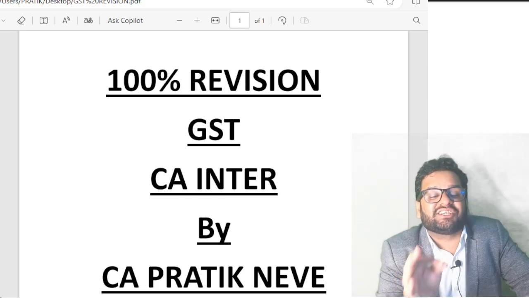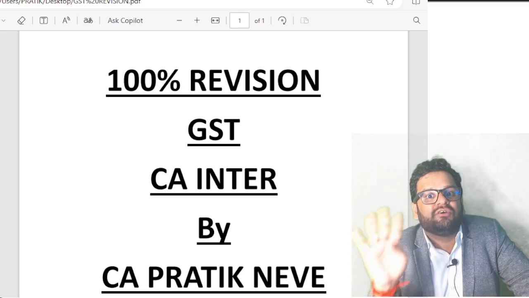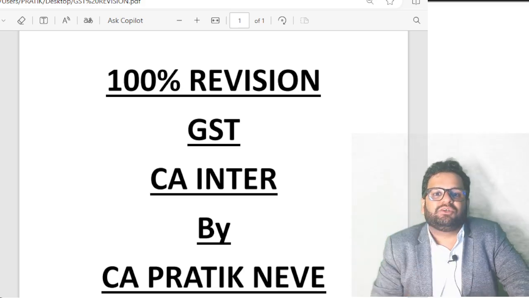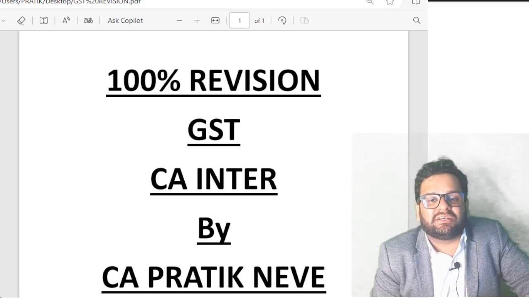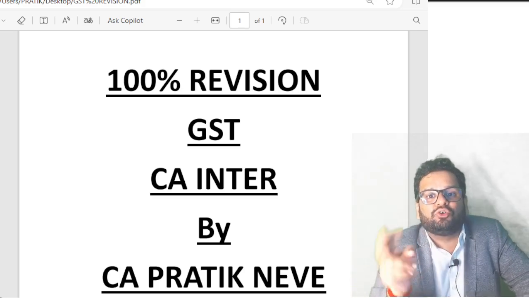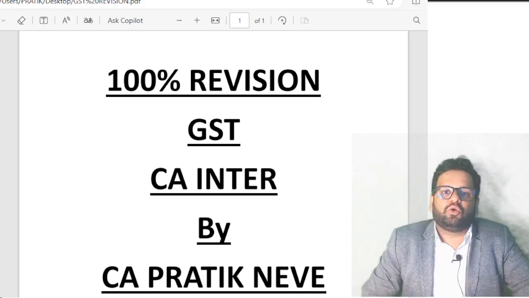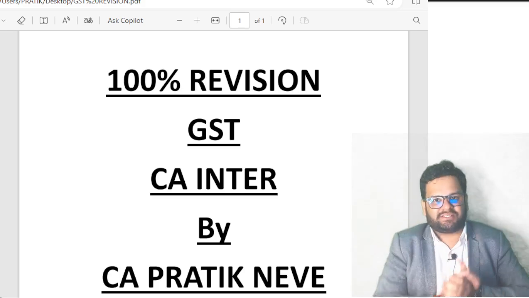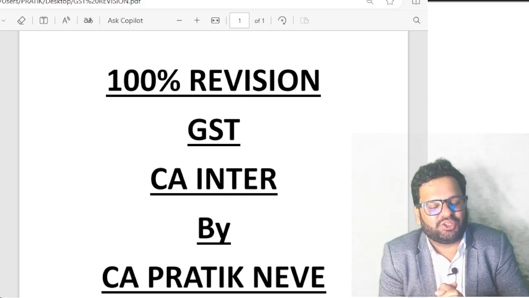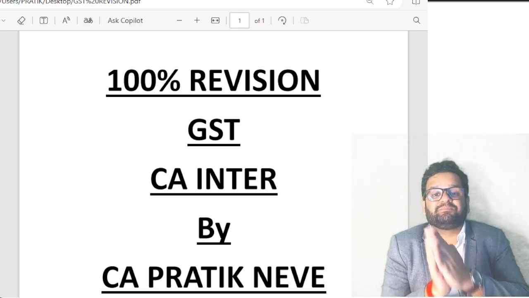Then, guys, section 16, input tax credit, eligibility and conditions. 4 subsections in this. Who is eligible to take ITC? Who is eligible to take ITC? Any registered person with respect to GST payable on purchase of goods or services or both which are used or intended to be used in the course or furtherance of business. I hope guys you are following this. And then section 16 subsection 2, what are the conditions to be satisfied to avail ITC?